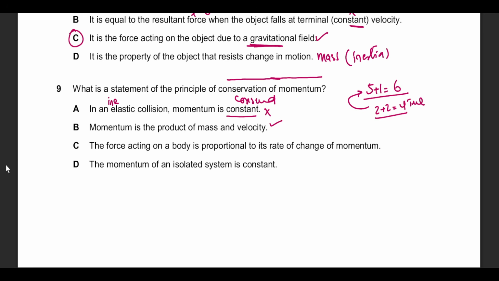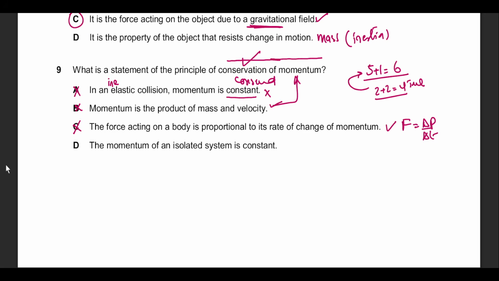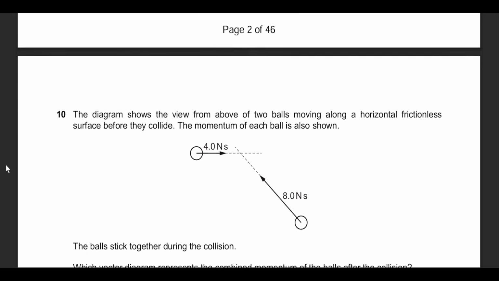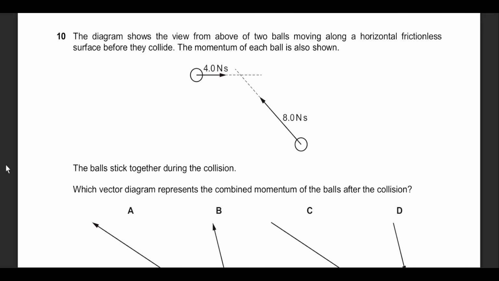So keep your mind clear about this. It's not that this option is giving you false information. This is not what the question is about, which is why I am rejecting option B and option A. Option C, the force acting on the body is proportional to the rate of change of momentum. This is also true, but that's not the conservation of momentum. This definition is for the resultant force, that is delta P divided by delta T, which is true in its own right. Again, rejecting this option. Option D says momentum of an isolated system is constant. Yes, this makes more sense, because this is related to the conservation fact that nothing is going to disturb the momentum unless something from the outside starts disturbing it.